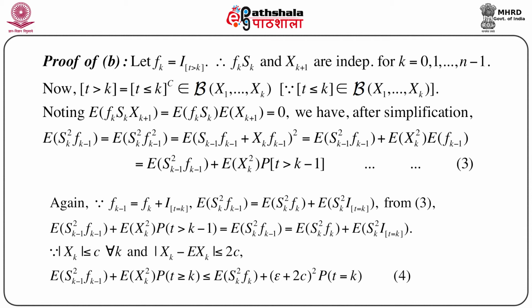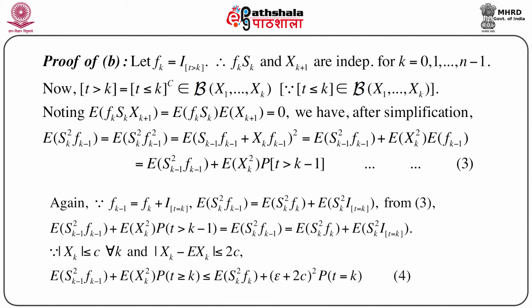Now, note one thing: if we consider the expectation of fk into Sk into xk plus 1, and we have seen that fk Sk is independent of xk plus 1, we immediately have the expectation of fk Sk times the expectation of xk plus 1, which equals 0. Hence, after a little bit of simplification, if we write the expectation of Sk square fk minus 1, you see, fk minus 1 is nothing but an indicator function.